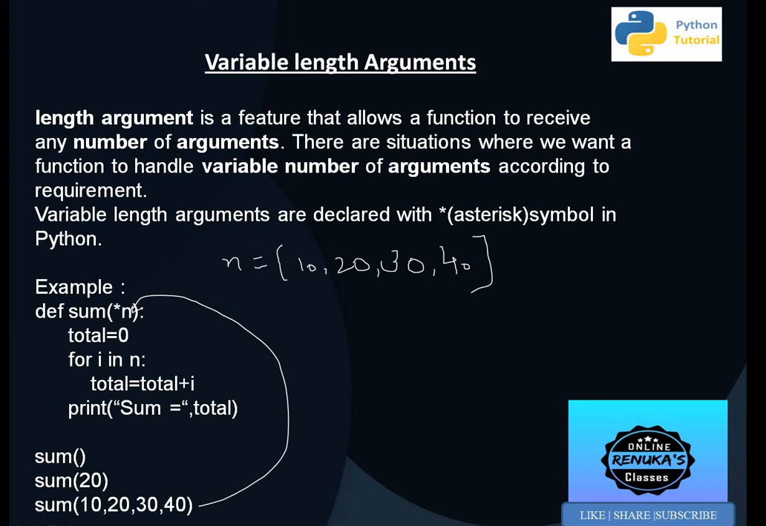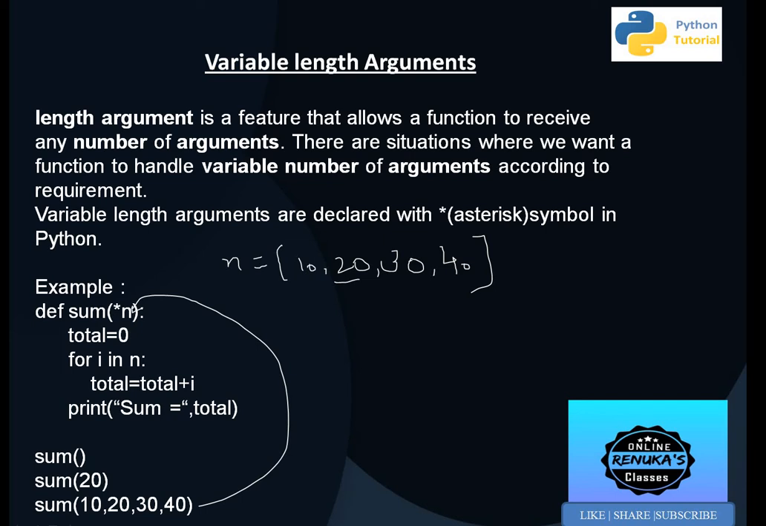Now the total is 0, so the loop will start: for i in n. So i in n will take the first value, that is 10. Total plus 10 means 0 plus 10, it will be 10. Again go up, i in n, next value 20. So initially total was 10, 10 plus 20 is 30.